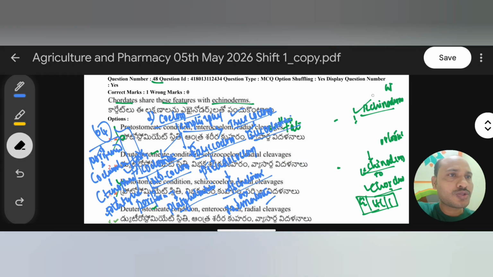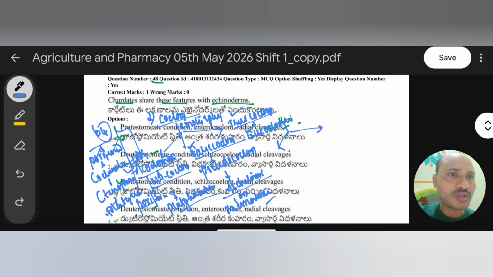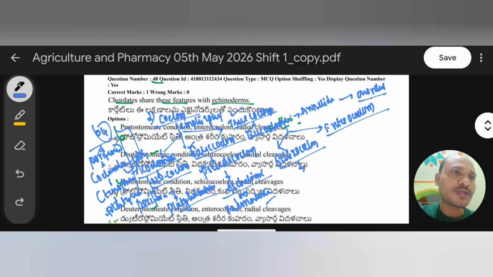This true coelom is again divided into two subtypes: Schizocoelom and Enterocoelom. Here I am writing that eucoelomate or true coelom is divided into two subtypes. One is Schizocoelom, and one more type is Enterocoelom. Eucoelomates start from Annelida to Chordata phylum, having true coelom, but this true coelom is again divided into two subtypes.